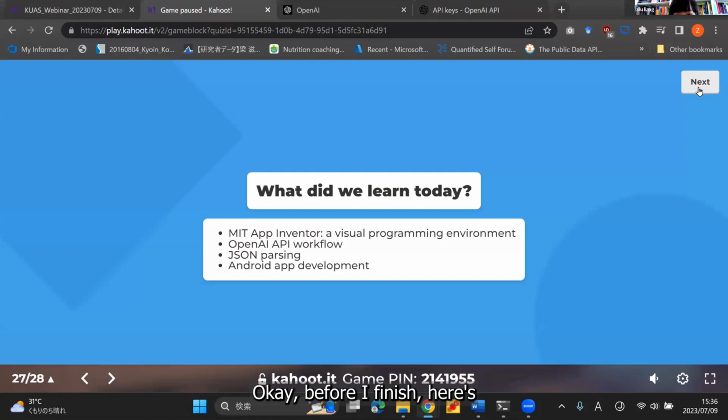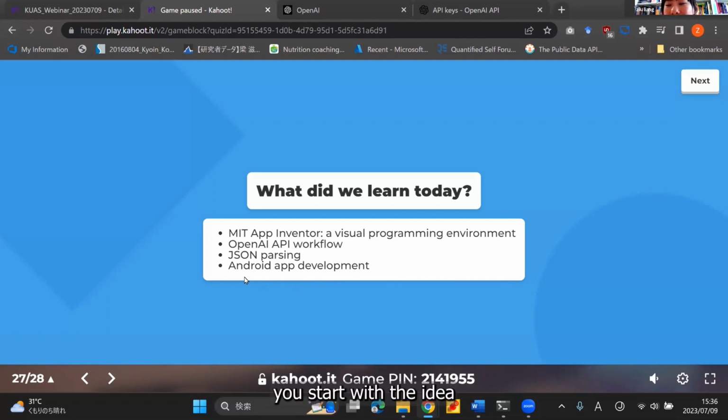Okay, before I finish, here's a quick wrap up. What we learned today: first, App Inventor, a visual programming environment you can use to build apps really quickly. Then we briefly went through the OpenAI API workflow, which is quite simple. And then we talked about JSON parsing, because the response we received from the OpenAI API server had a lot of information, so we need to parse it to get the part that we actually need. The whole process is the basic workflow of Android app development.